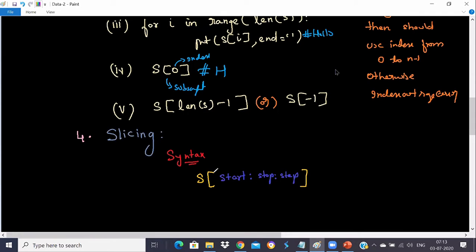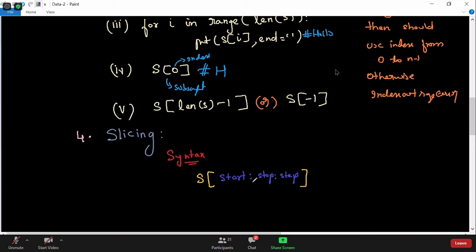Okay, so if you see the subscript where you're writing the index, but the indexes are separated by colon, then it is called slicing. So you will have a start value, a stop value, and a step value. Have you ever seen this syntax before, where you have start value, stop value, and step value?